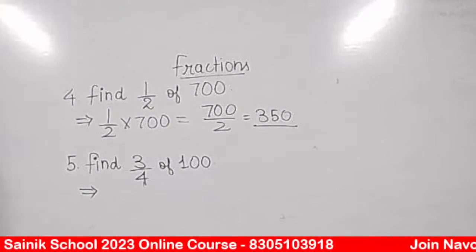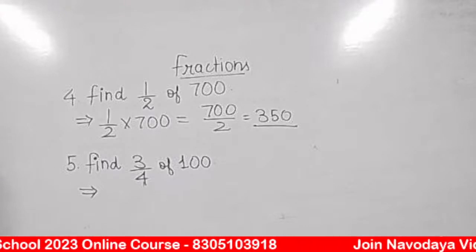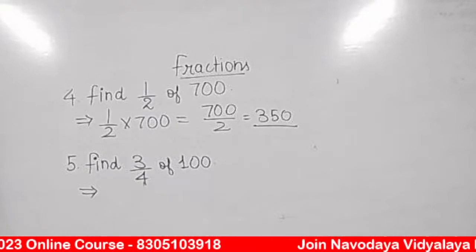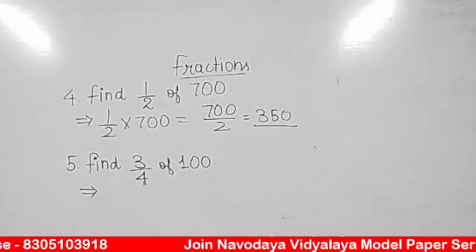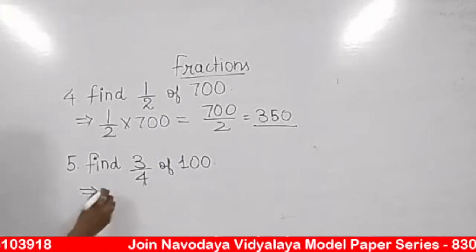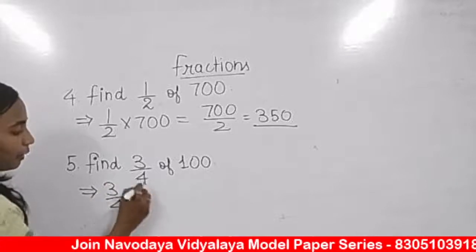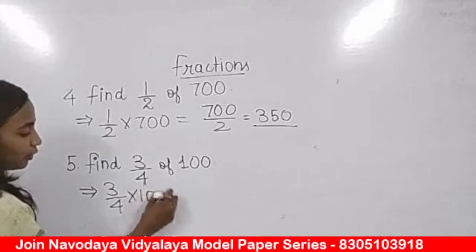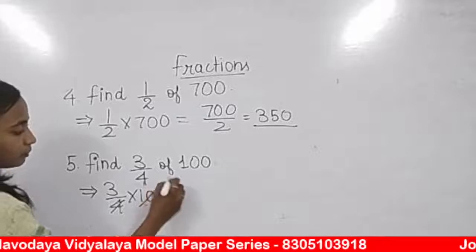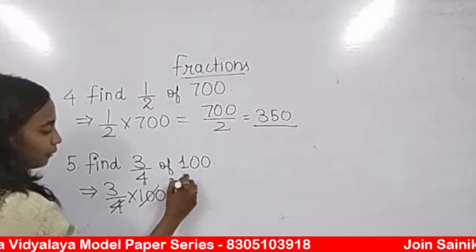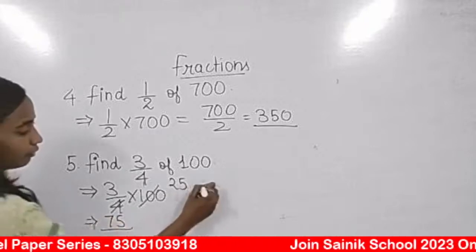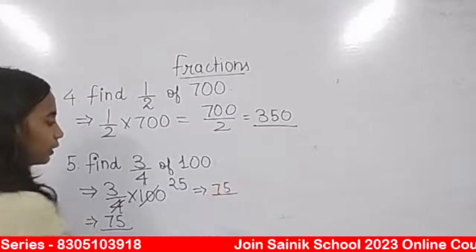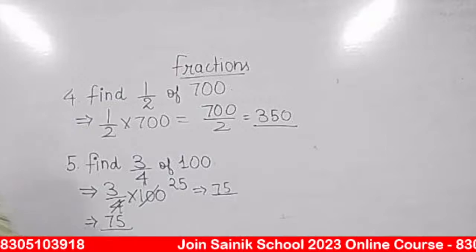75. Correct, Deepti. Correct, Manit. Correct, Viren. Yes, Srishti. And Naveen, 75. So, 3/4 multiplied by 100. 4 25s are 100, and 25 threes are 75. So 3/4 of 100 is 75.